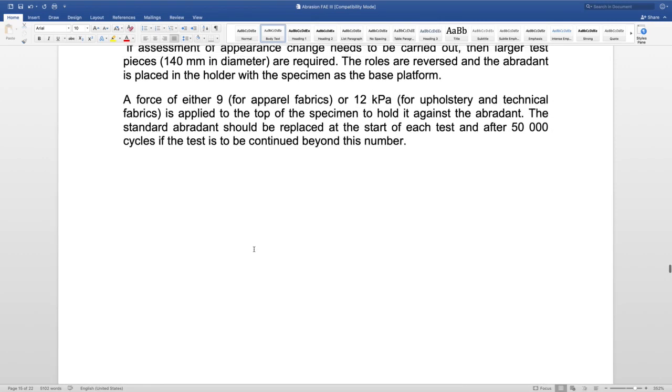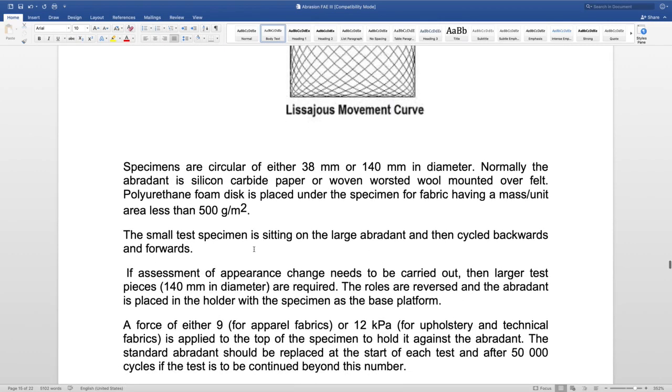So this is one type of instrument that we have discussed here. The next instrument which is used for abrasion testing, how it assesses and what its mechanism of working is, will be discussed in the next video.